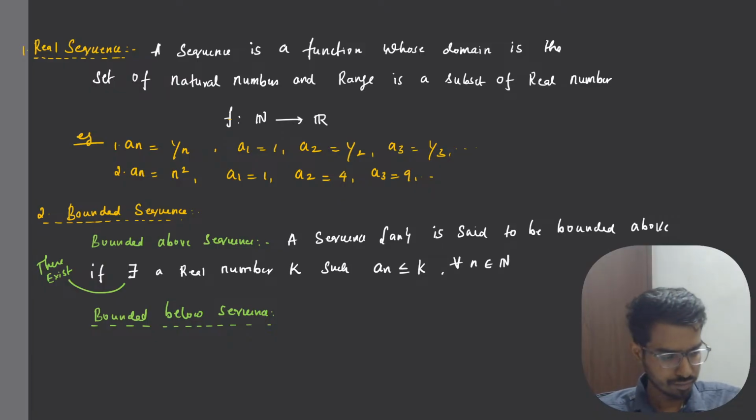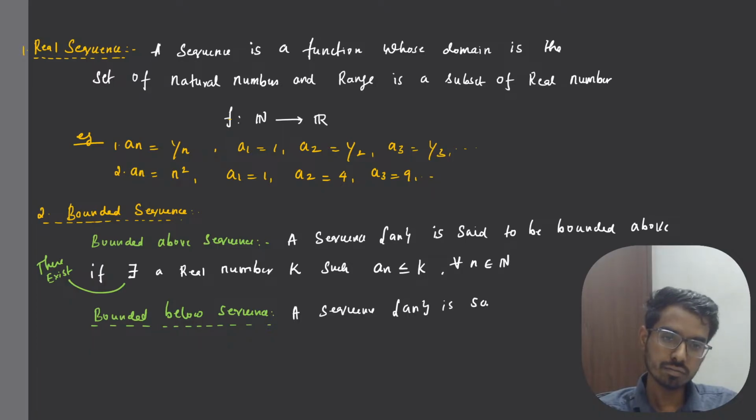A sequence an is said to be bounded below if there exists a real number k.